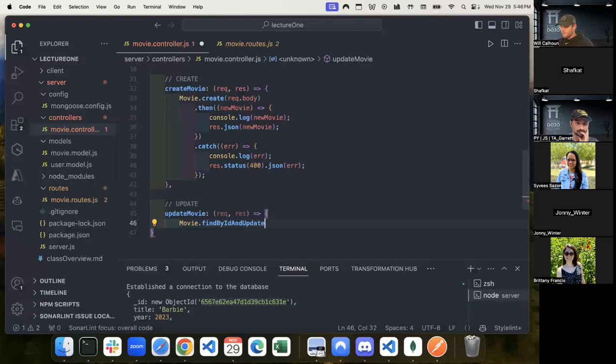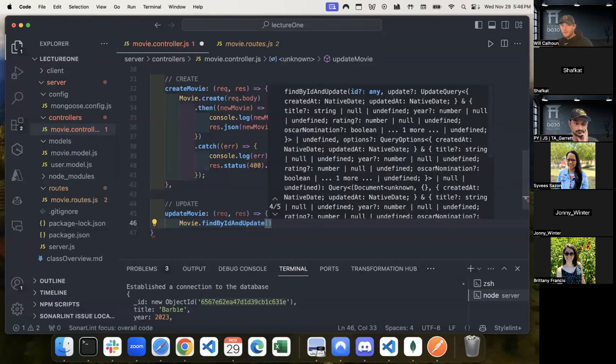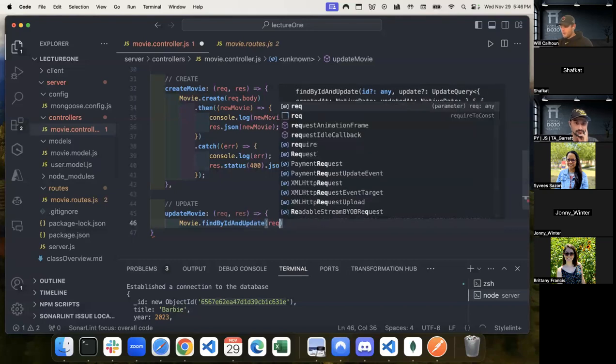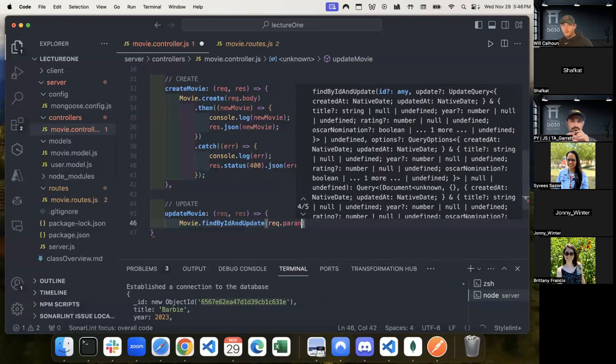Perfect. Now that takes in some information. So our req.params.id, right? In the same way, it also takes in some information where I need to give it the information or the values that I want it to update to.